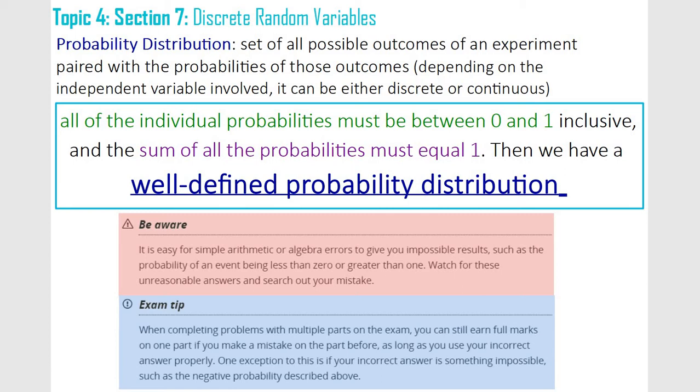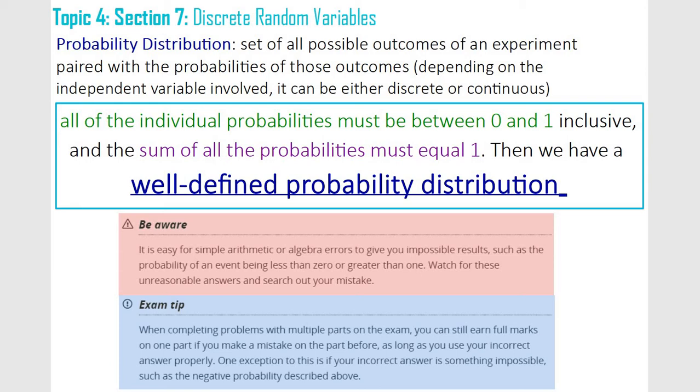Now, all of the individual probabilities must be between 0 and 1. The odds of rolling a 1 on a die is 1 out of 6. The odds of flipping a coin and getting heads is 1/2. Now, the sum of all those probabilities must equal 1. Flipping a coin and getting a head is 1/2. Getting a tail is 1/2. 1/2 plus 1/2 is 1. That's the rules that have to be true.